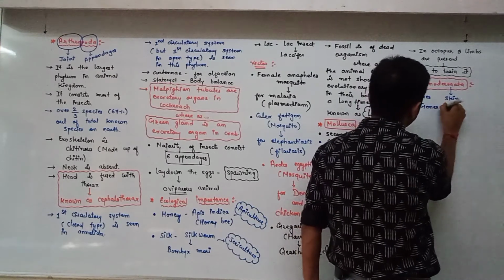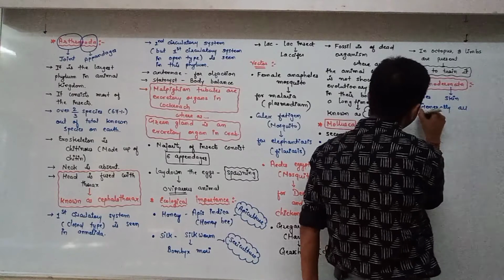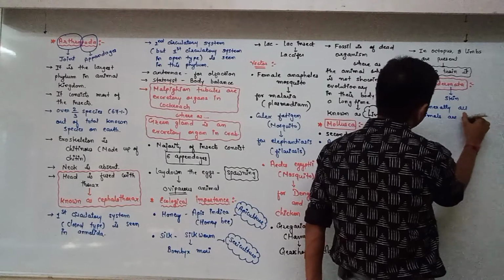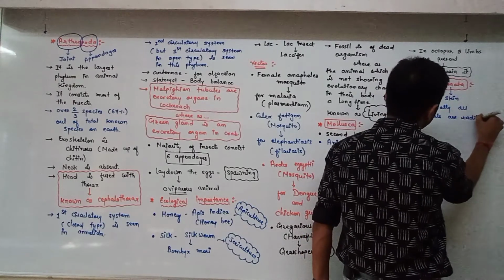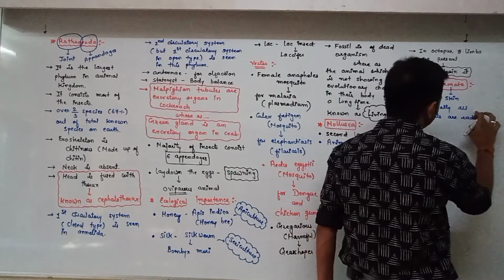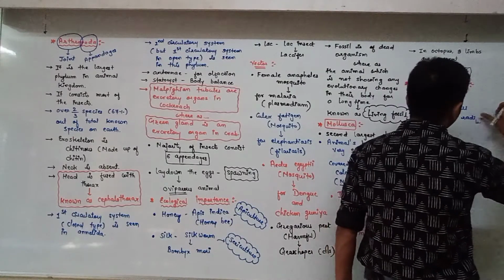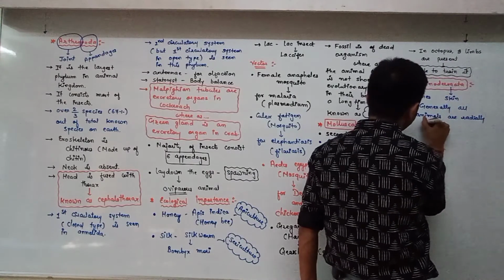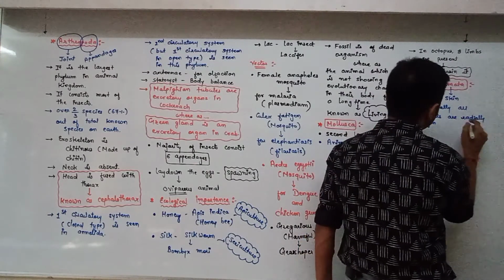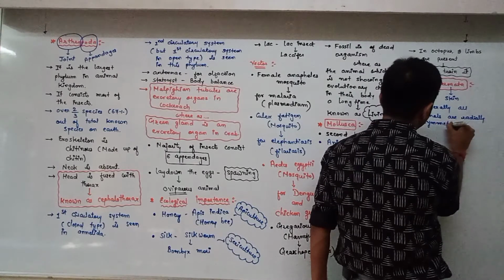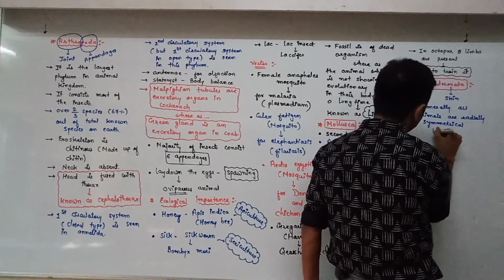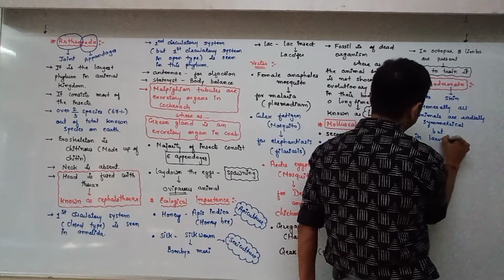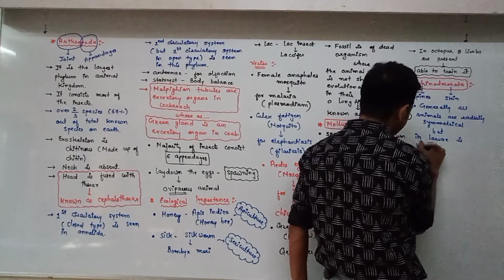Generally, all animals are radially symmetric, but its larvae is bilaterally symmetrical.